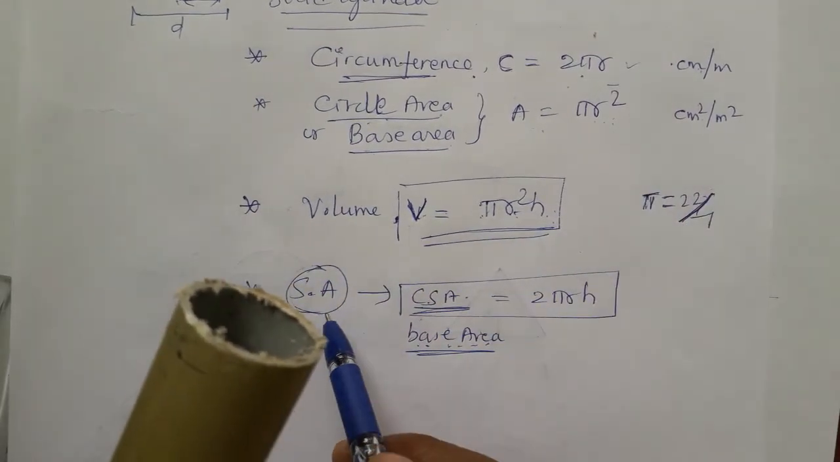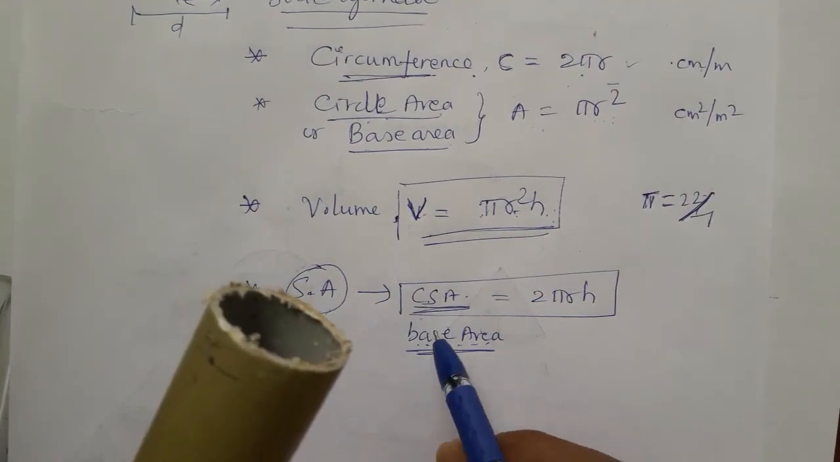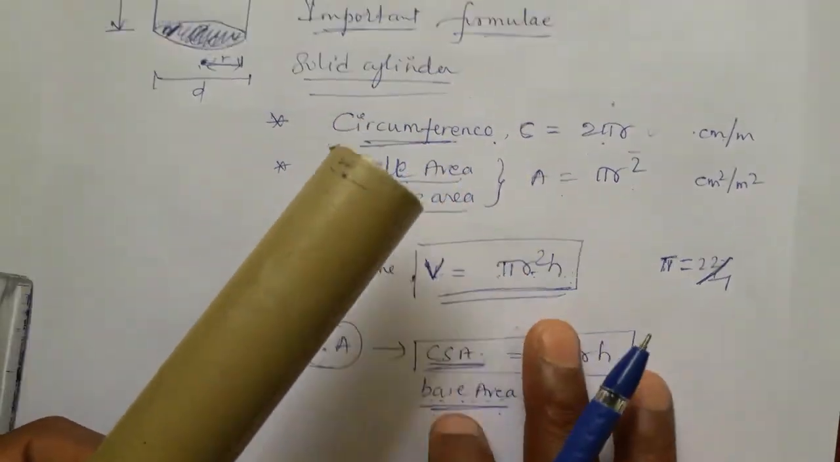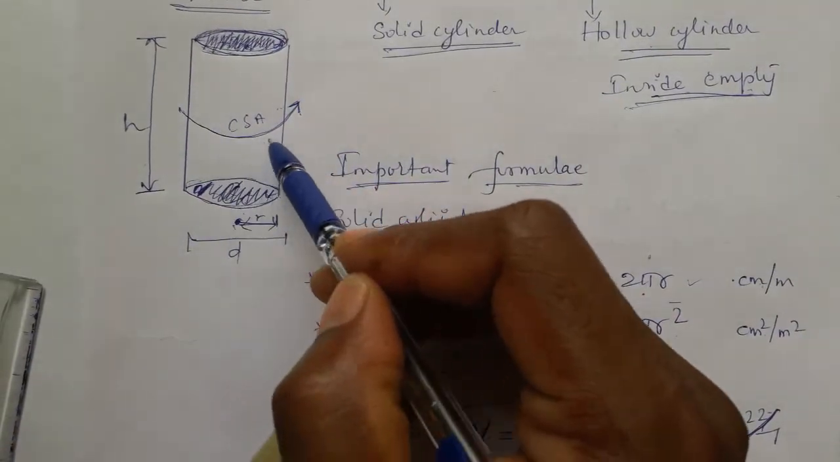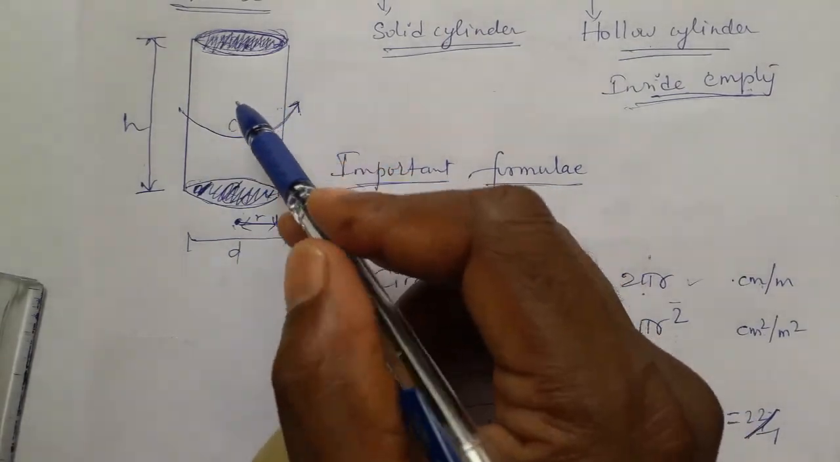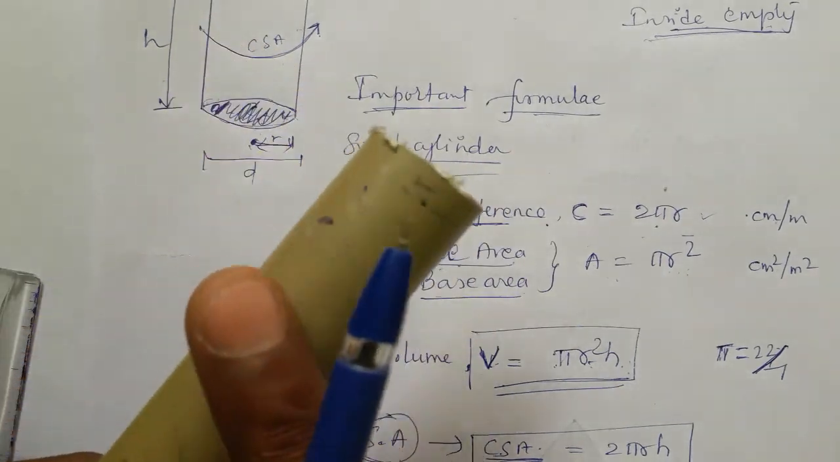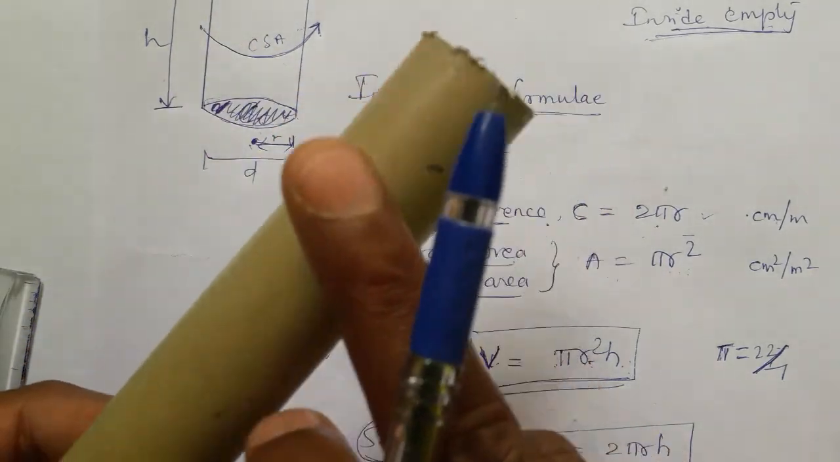Surface area means there are two types. One is curved surface area and the other is base area. Curved surface area means this outer part, the white color part we are seeing. On full rotation, the area we are touching here is the curved surface area.